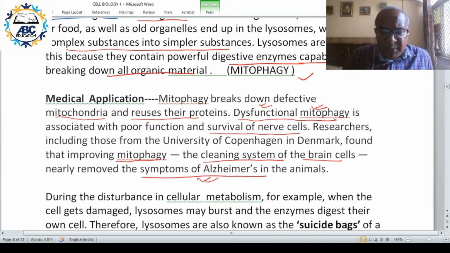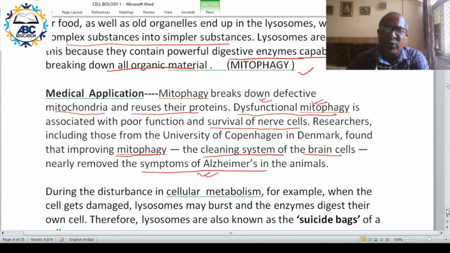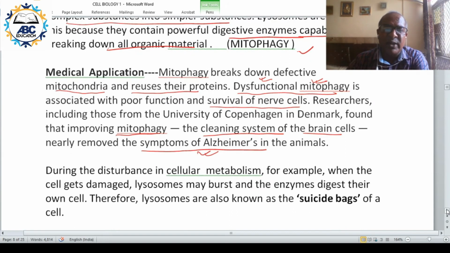So in case of Alzheimer's, certain improper protein and other components get deposited inside the nerve cell. So if the mitophagy process is working properly, or the lysosome system is working properly, the non-functional component will be digested and removed.